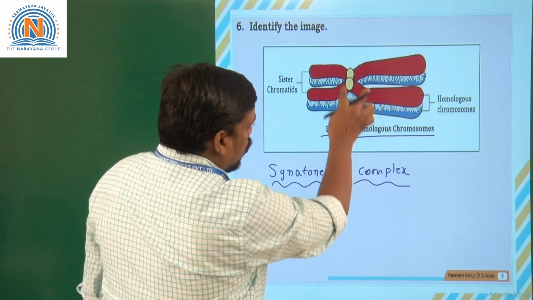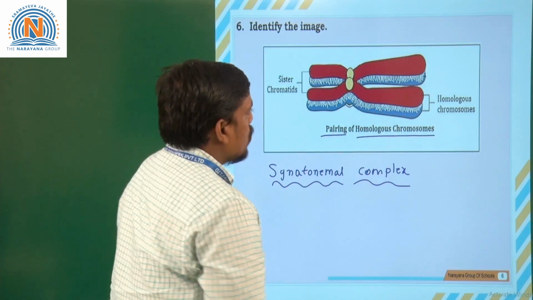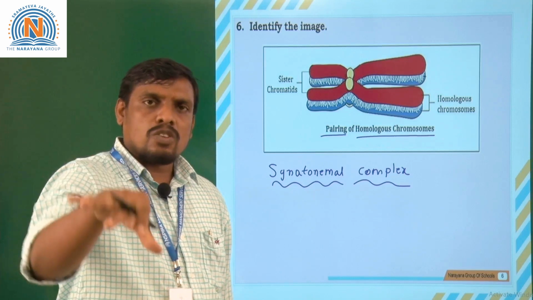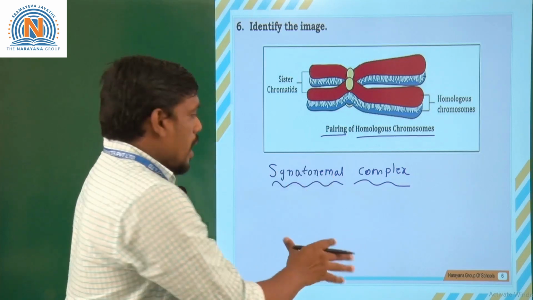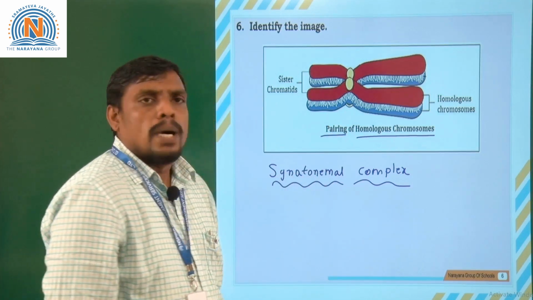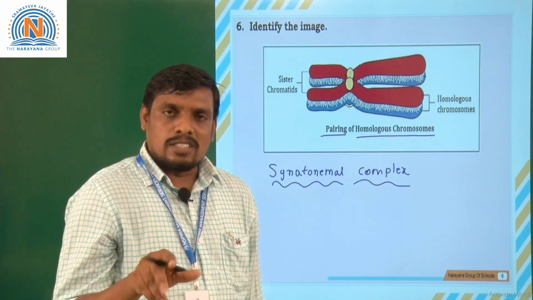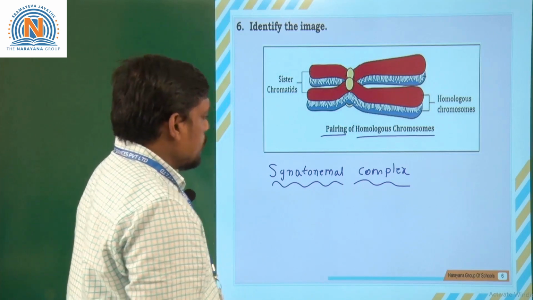Two different chromosomes are seen, the pairing of homologous chromosomes. Two different sister chromatids are formed by pairing. Hence, this complex structure is called a synaptonemal complex. Synapsis, synthesis, both are the same, isn't it? Moving on to the next question.